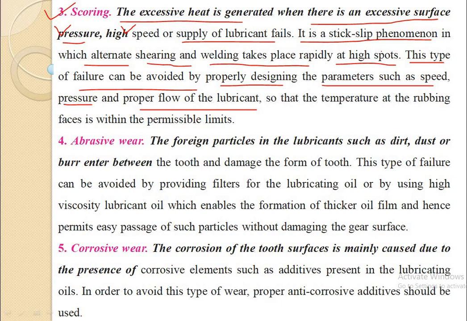If there is no formation of high spots, then automatically there will be no scoring on the gear tooth, so that the temperature at the rubbing surfaces is within the permissible limit. So scoring can be avoided by controlling lubrication, pressure, and speed.